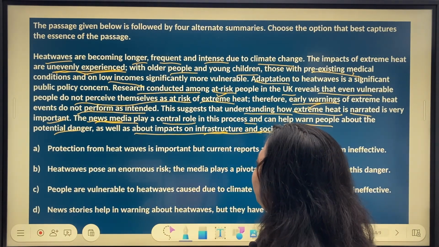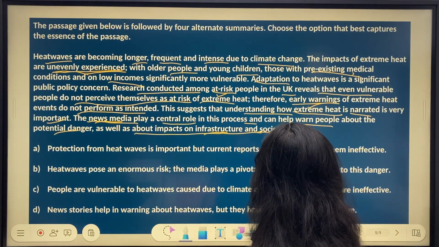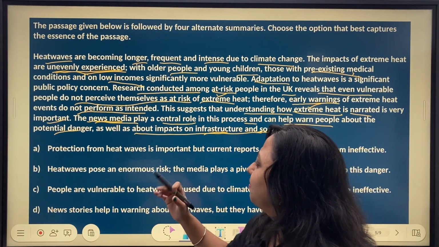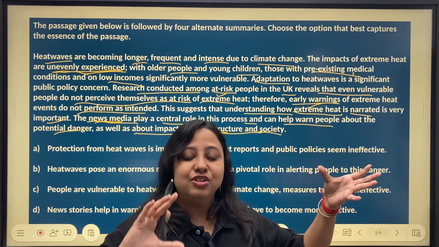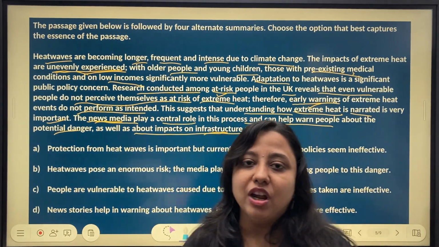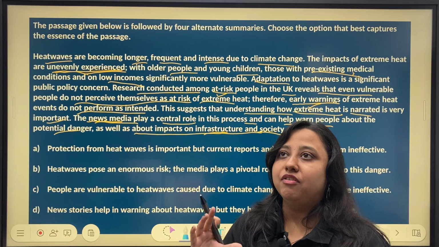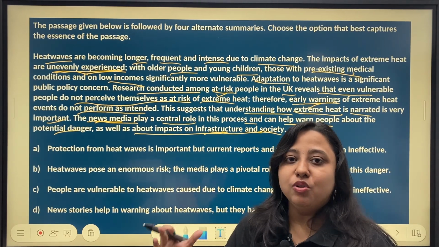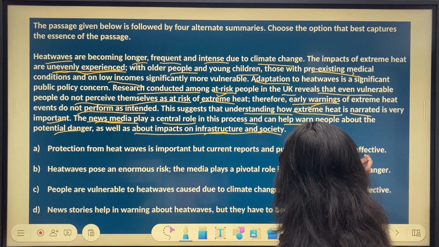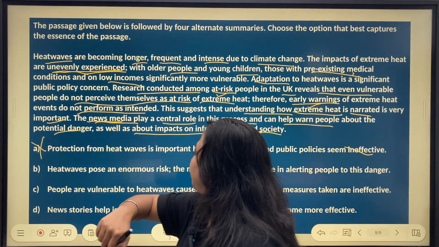Option A, protection from heat waves is important, but current reports and public policies seem ineffective. Ineffective is a very strong word. That means it has no effect. That is not what we are talking about. We are talking about maybe the extent of effect is not what we want it to be, but to call it absolutely ineffective is an extreme take, and hence I am not going to go ahead with this option.